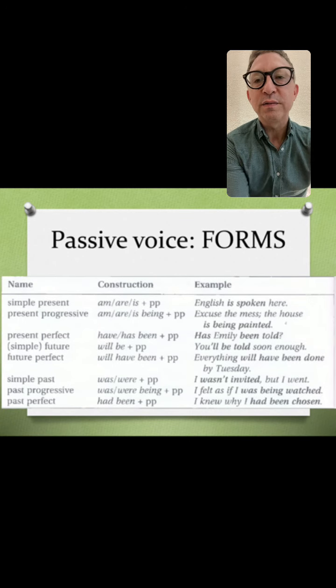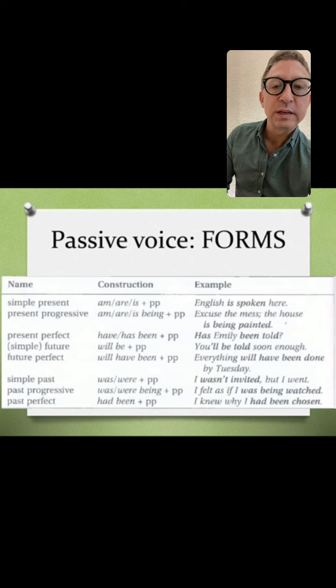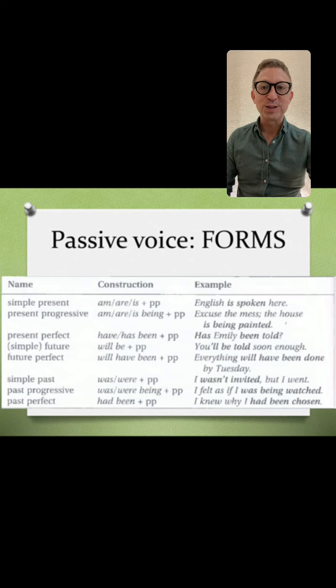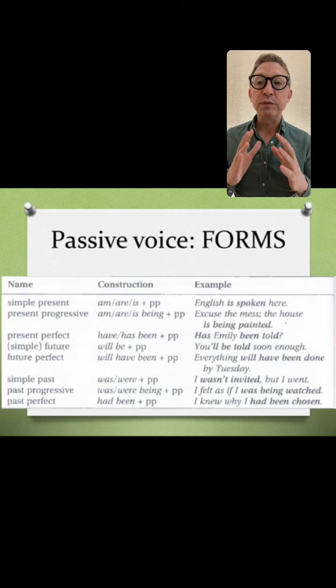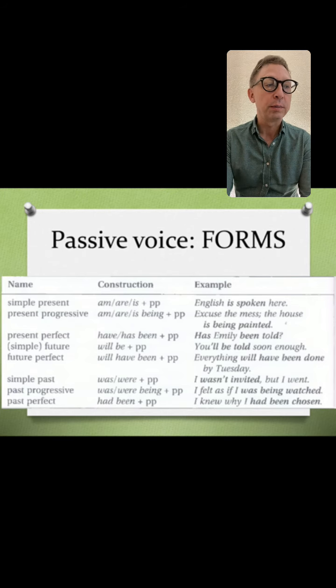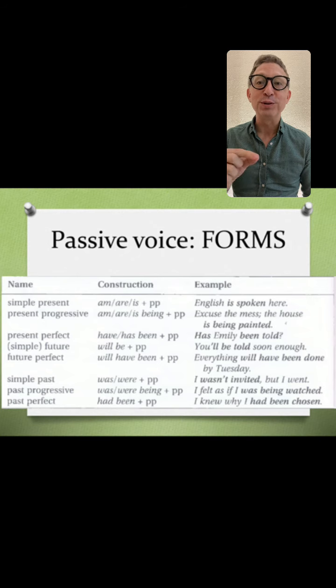Now let's look at the passive voice forms, because it is obviously important to know the forms, and I've got a bigger screen to my right. I'm going to read them. You've got the simple present, which is common. English is spoken here. Now, the active form is that people speak English. And so the passive form is the verb to be plus the past participle, spoken in this case. So English is spoken here. The active sentence is everyone or people speak English.